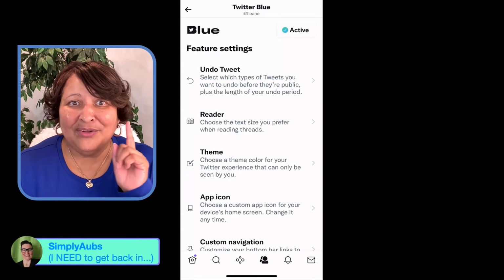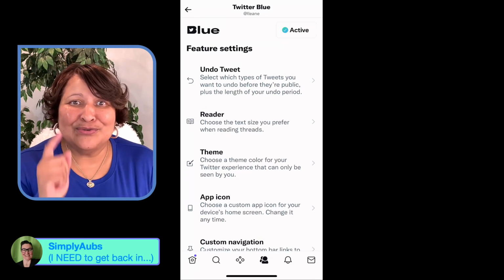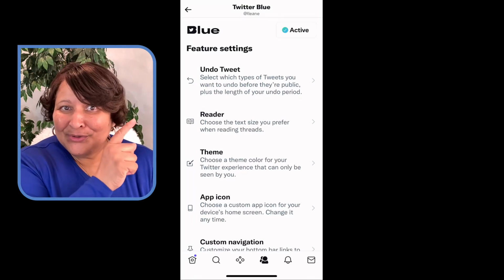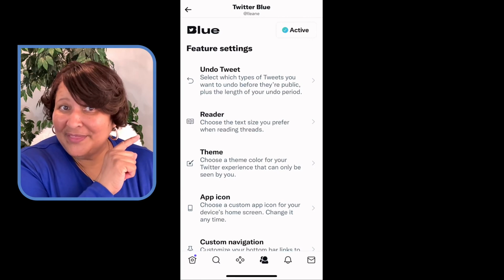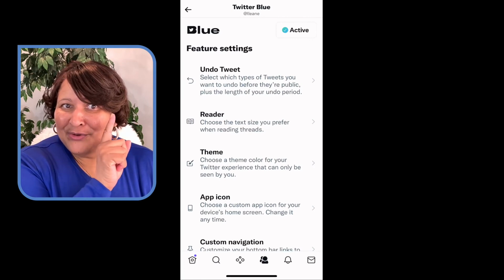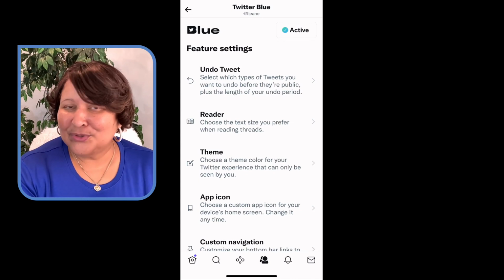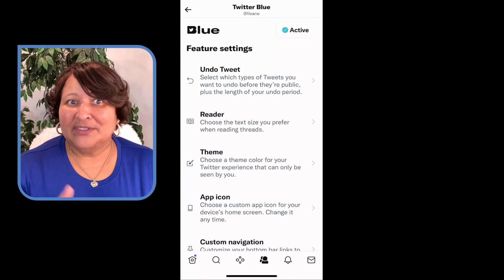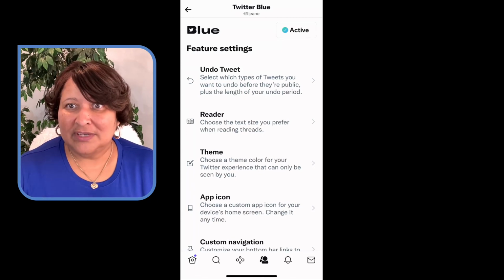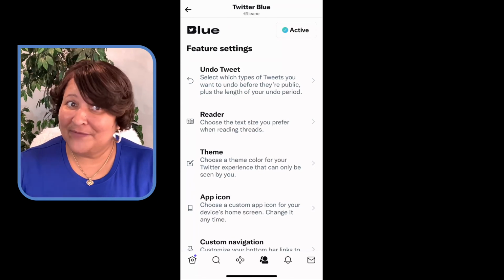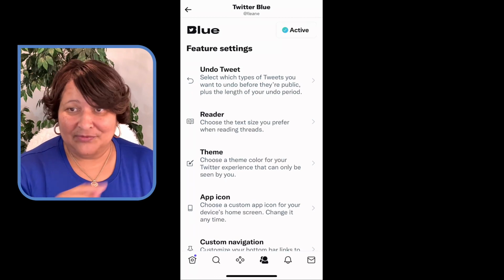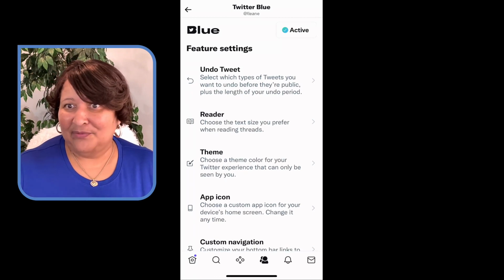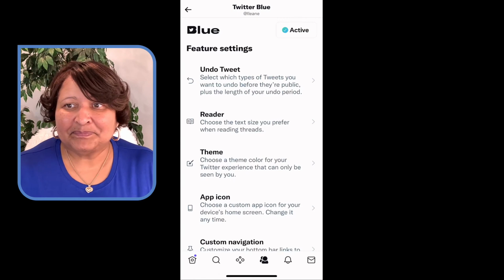So here we go. Let's talk about the things that you can do when you're on your phone with Twitter Blue. So first, you'll see undo tweet. We already talked about that, so I'm not going to go into it. You could do that on desktop, and you can have different settings on your phone than you do on desktop as far as the length of time before that undo kicks in.